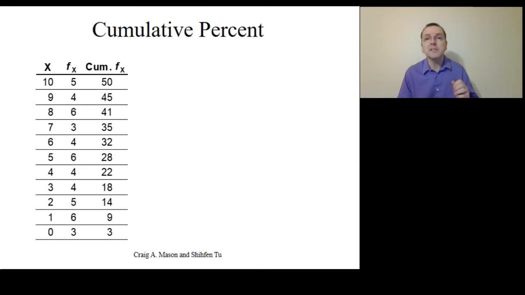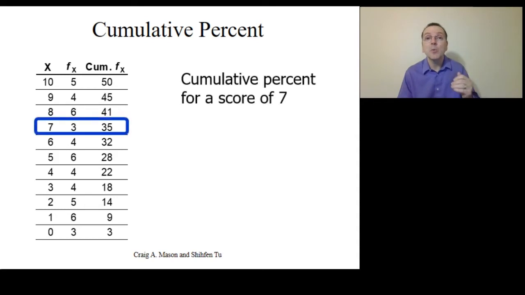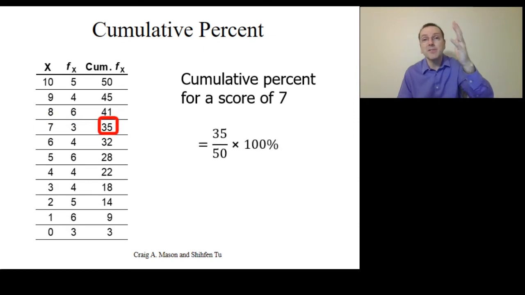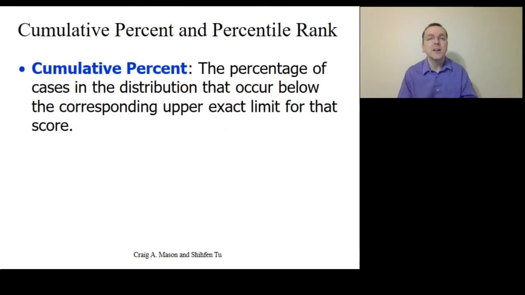Now, based on this pattern, the cumulative percent for a score of, say, 7 would be the cumulative frequency below the upper exact limit of 7, which is 35, divided by the sample size of 50, multiplied by 100%, or 70%. So the cumulative percent for a score of x is the percentage of cases in the distribution that occur below the corresponding upper exact limit of whatever x is.